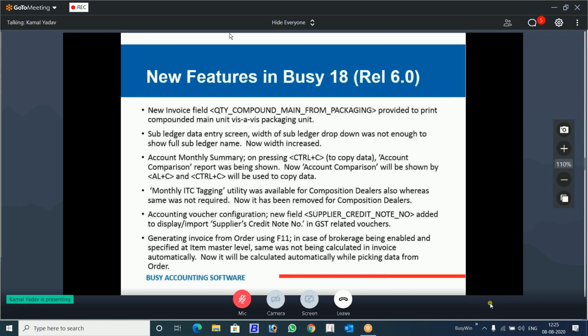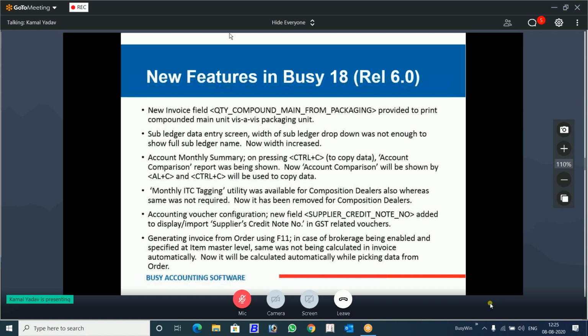There is nothing to show in Busy. In the invoice designing, quantity compound main packaging has been provided. In the subledger screen, when the subledger window is open, it was small. Now the size is increased. You will be able to see it clearly. In the monthly summary report, through that report itself, you can do the comparison. Earlier the comparison was done through Control C. Now it has been changed to Alt C.